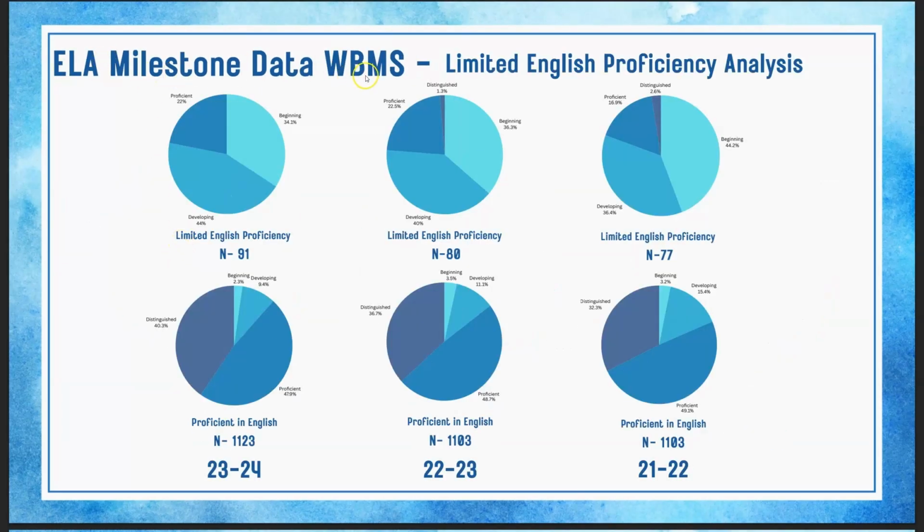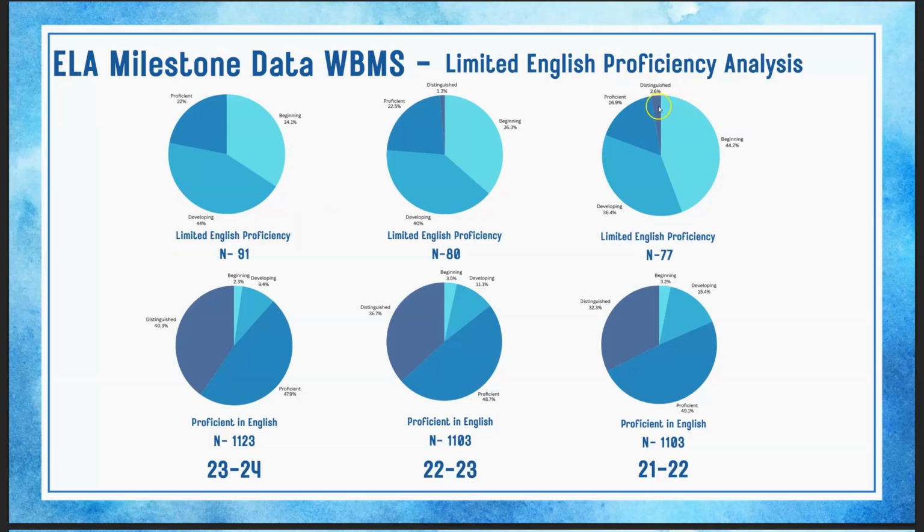So ELA milestone data, WBMS, this is limited English proficiency analysis. This is the students with limited English proficiency separated out of the data for the holistic group. So the remainder is down here. We can see their percentiles, but we have the limited English specifically up here.